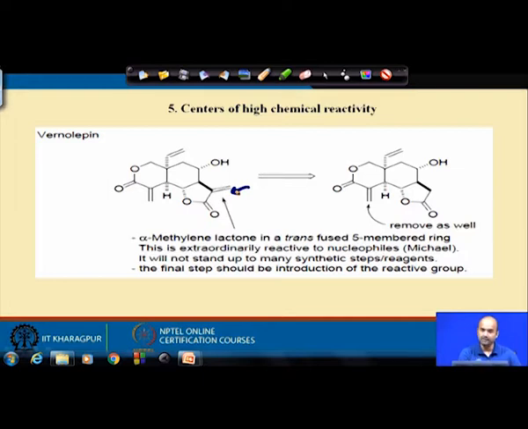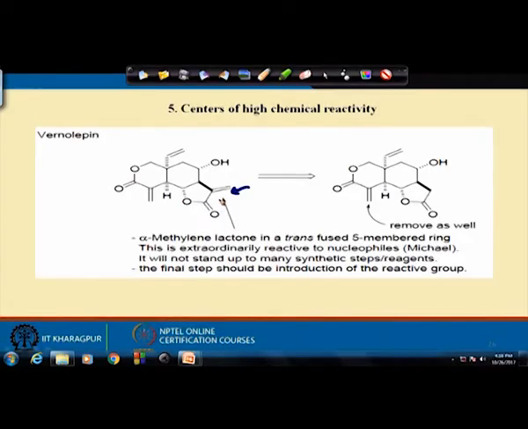Make sure that if your target molecule does have a highly chemically reactive group, you need to introduce those groups in a later part of the synthesis, because if you continue the synthesis using these groups, and in between you use some nucleophilic condition, these groups will not be stable, they can undergo reaction. So, make sure this kind of highly reactive group is introduced at the late stage of the synthesis, which is basically written here. You can take it as a guideline.